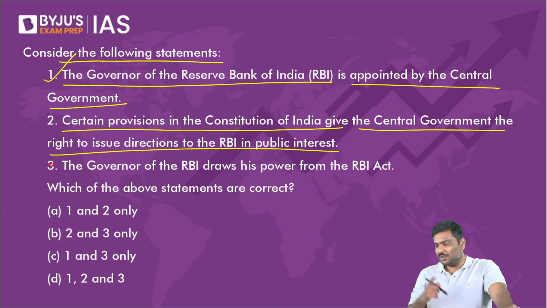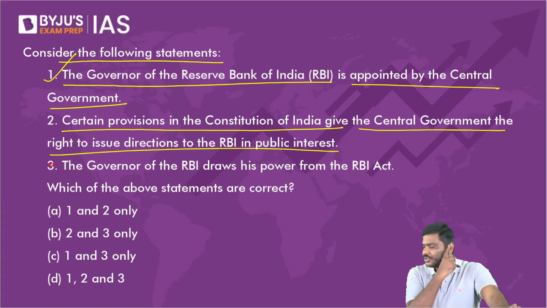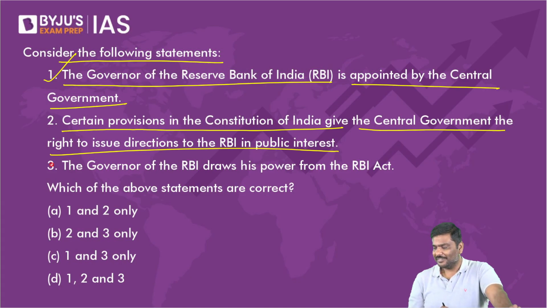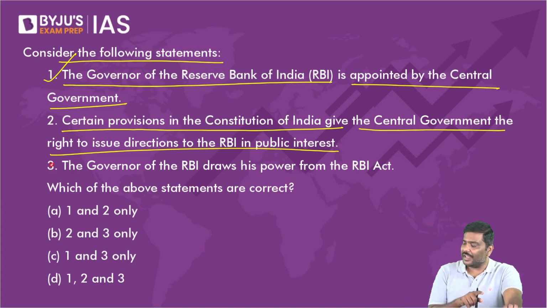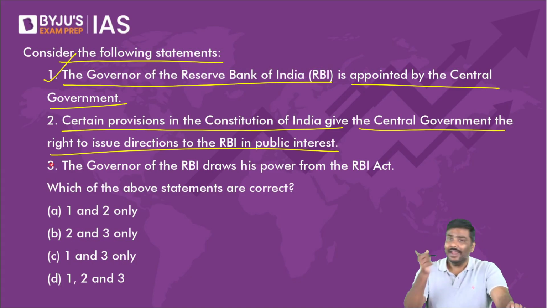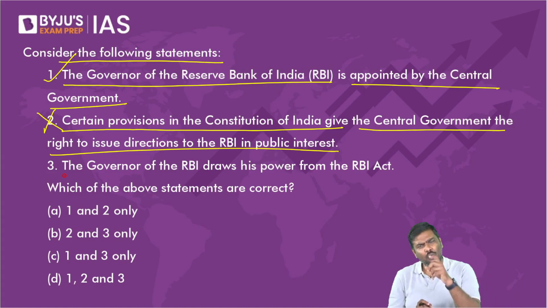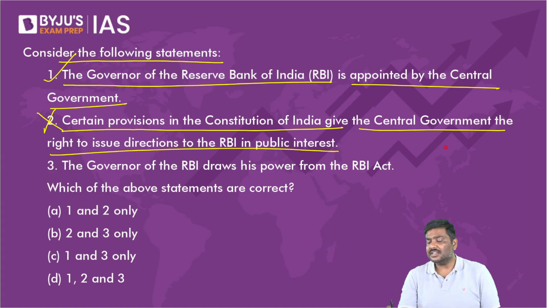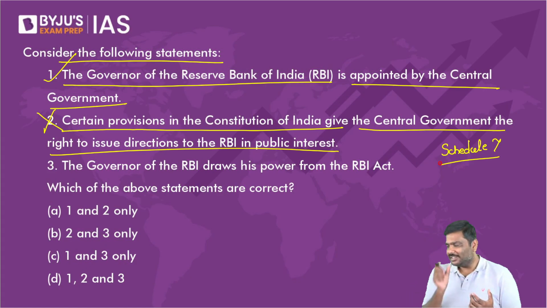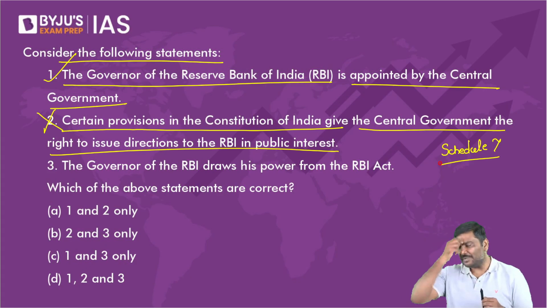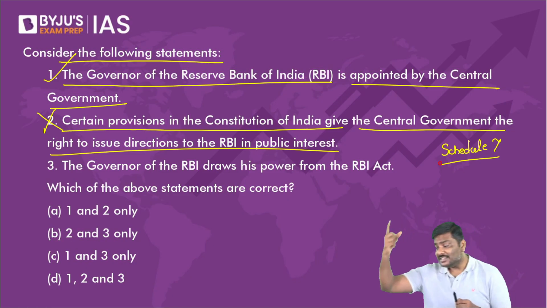Is the power to issue direction to RBI under the Constitution of India or under the RBI Act? Think of it. It is Section 7 of the RBI Act. So the second statement is wrong. In fact, in the Constitution of India, RBI is mentioned only under the 7th Schedule. Tell me, what is the importance of that? That should be very clear to you. The term RBI is mentioned at only one place in the Constitution of India, that is the 7th Schedule.